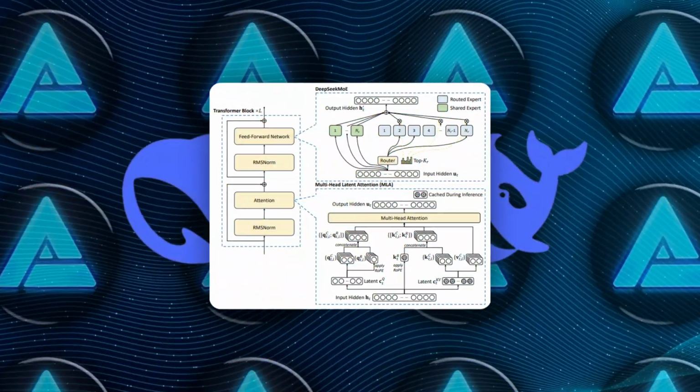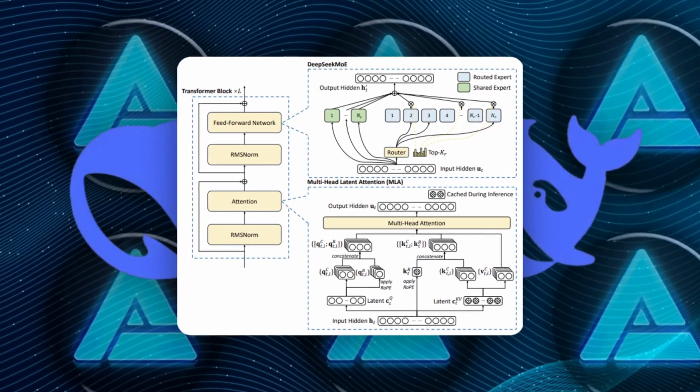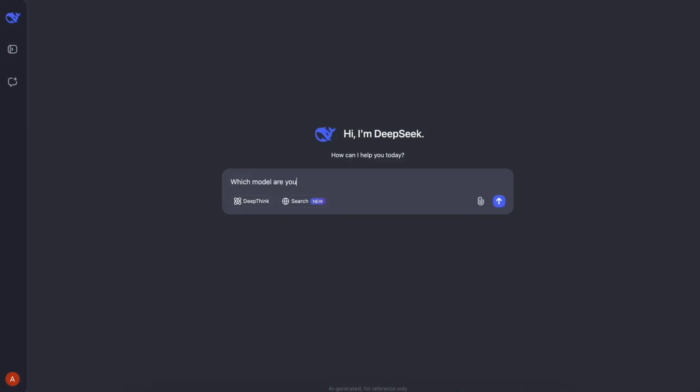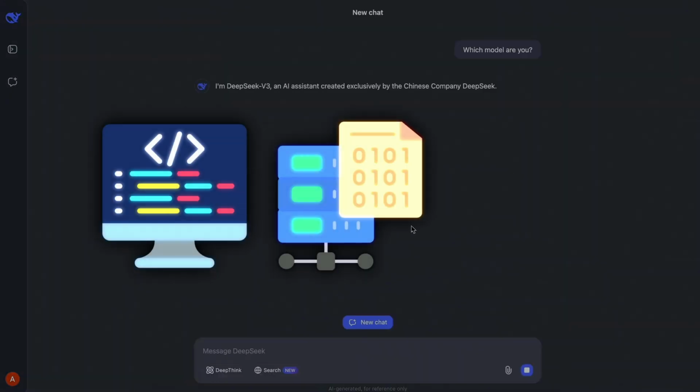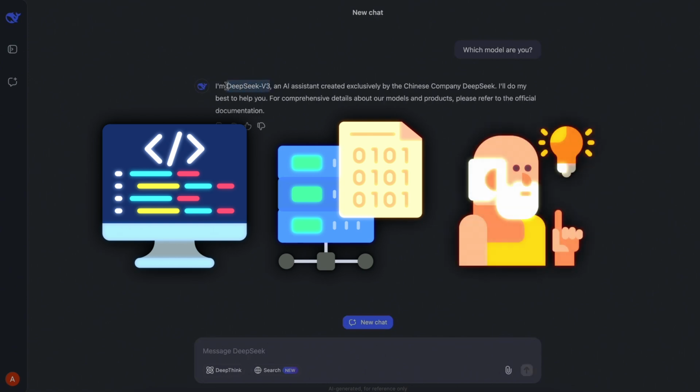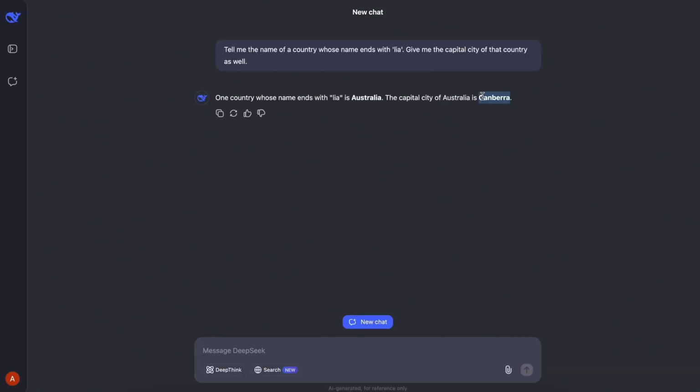MLA then keeps the model concentrated on the most pertinent parts of the data, preventing the system from getting lost in irrelevant details. This framework is part of why DeepSeek V3 can jump between tasks as varied as debugging a code snippet, analyzing a dataset, or engaging in a nuanced dialogue about philosophy, all while maintaining consistently robust performance.